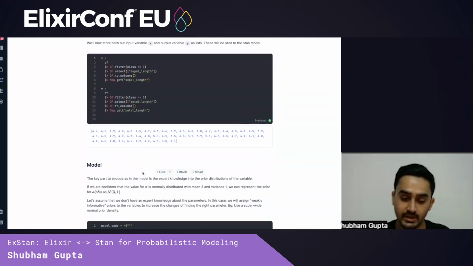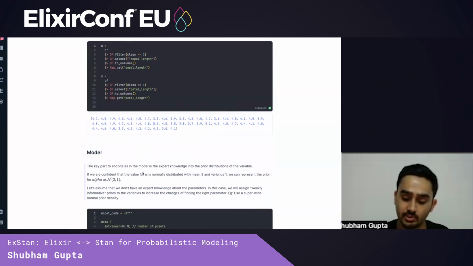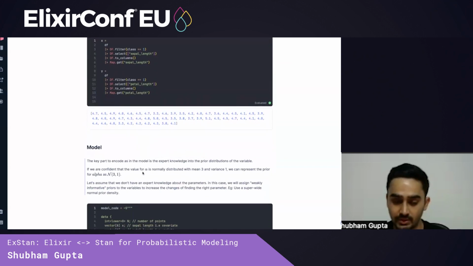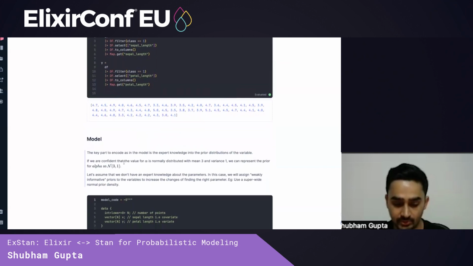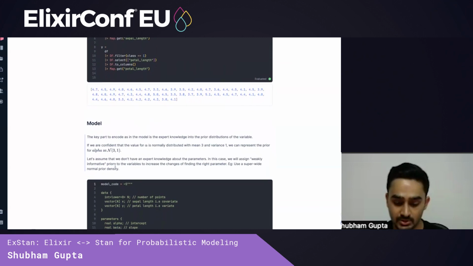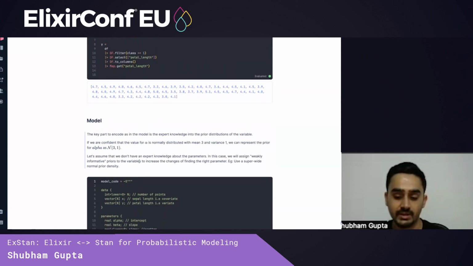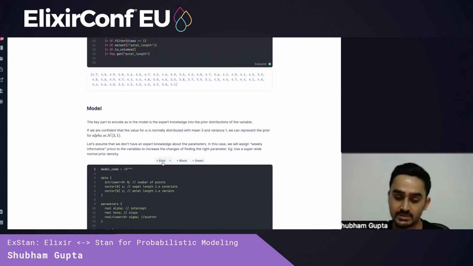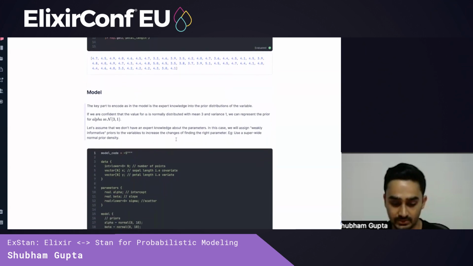Next, we'll actually define our model. This is the part where we encode expert knowledge about our domain. So if, for example, we were confident that the value for alpha, or the y-intercept, is normally distributed with mean 3 and variance 1, we could represent this with a prior as normal distribution 3, 1. For now, let's assume we don't have enough domain knowledge. So we're going to cast a very wide net of parameters. This is also called assigning weakly informative priors. And this will increase the chances of us getting the right parameter.